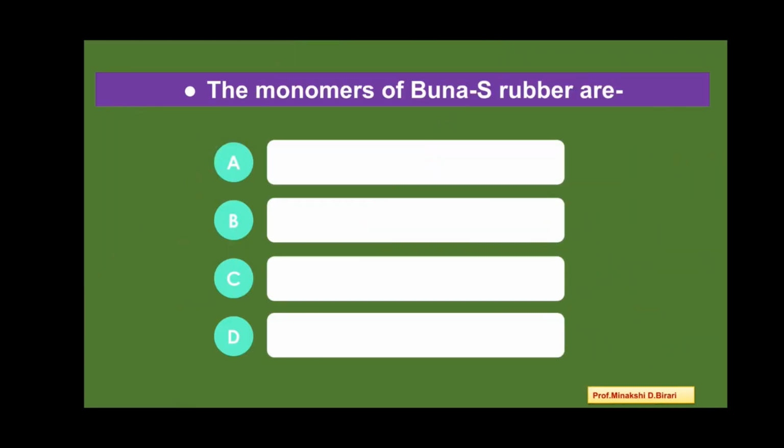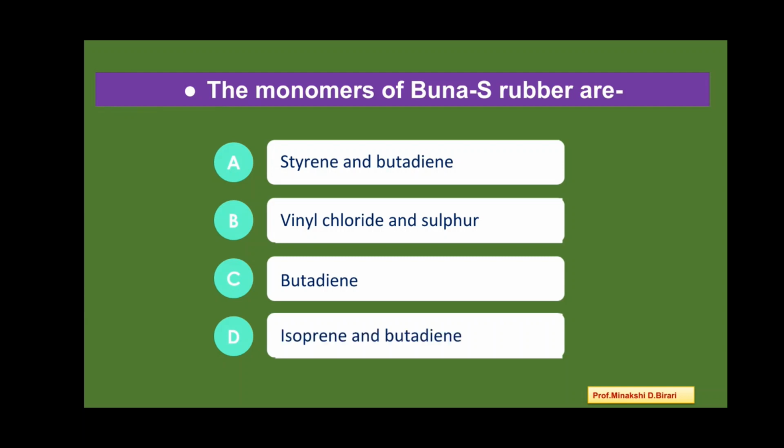Next question. The monomers of Buna S rubber are styrene and butadiene, vinyl chloride and sulfur, butadiene, and isoprene and butadiene. So what are the monomers used to form Buna S rubber? The option A, styrene and butadiene.